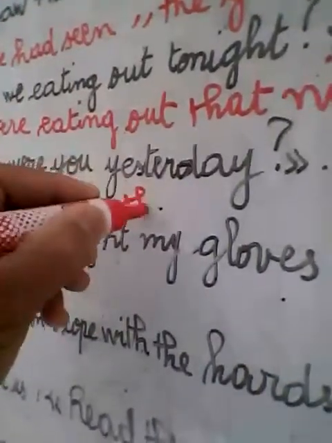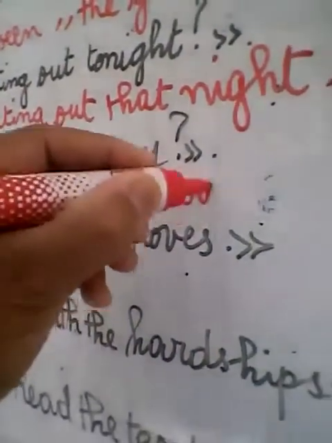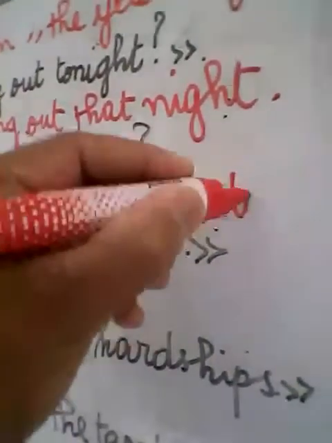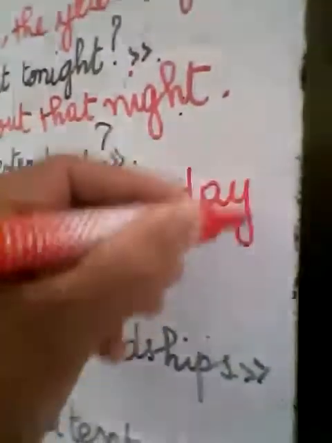Yesterday becomes the previous day, or the day before. The previous day.